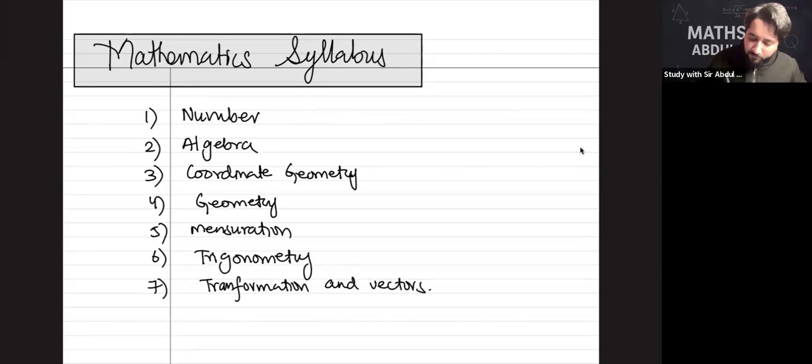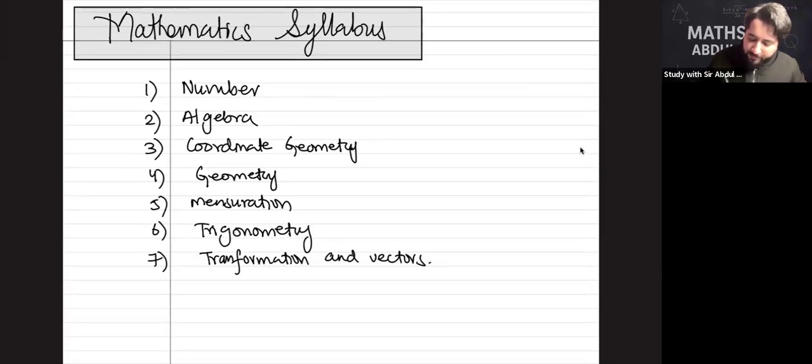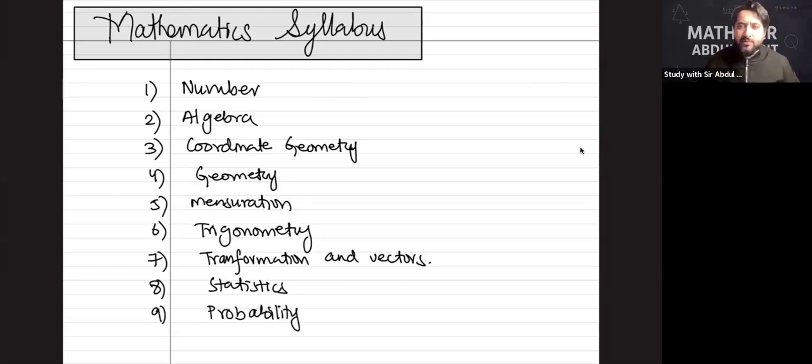And vectors. Topic number 8 is statistics. And topic number 9 is probability. I will attach the syllabus screenshots as well. मैं बाद में करूँगा, इसको compile करके ठीक करूँगा, ठीक है?